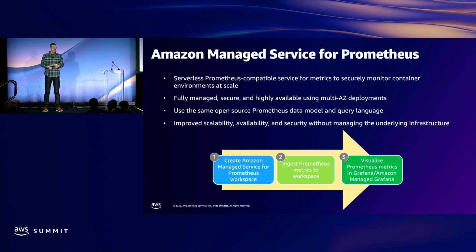Because it's fully managed, it's AWS secure, highly available, and it's deployed across multiple availability zones. One of the challenges with Prometheus and running it at scale is that if you want to have metrics that are stored for a long time, the Prometheus project itself isn't really focused on that. And so you have to look towards some of the solutions in the open source space, like a Thanos or Cortex, right, to get long-term metrics. It can be very difficult to set that up. And that's why moving towards a managed service can get you more scalability, higher availability, without having to manage that infrastructure and configure it.